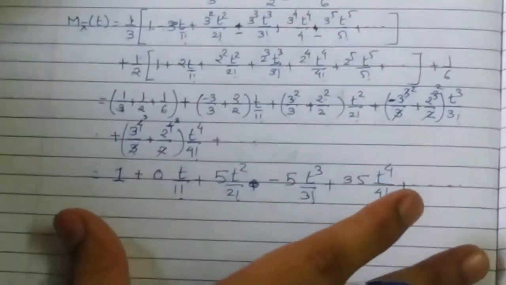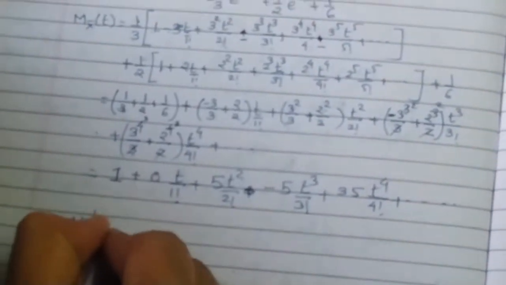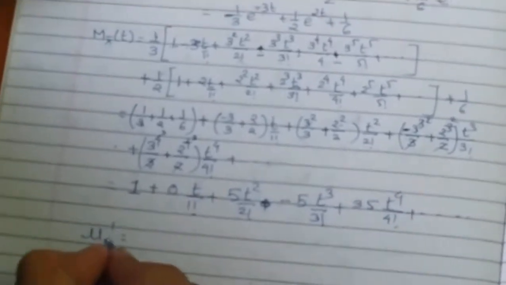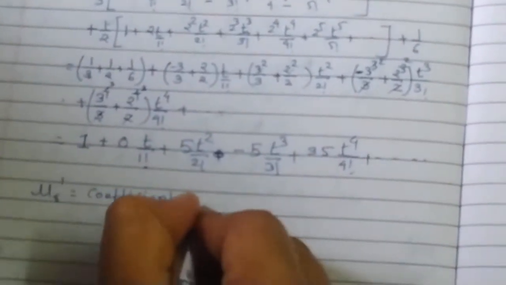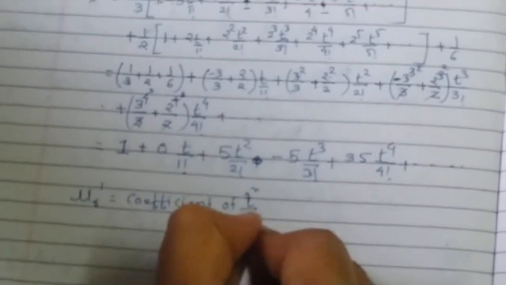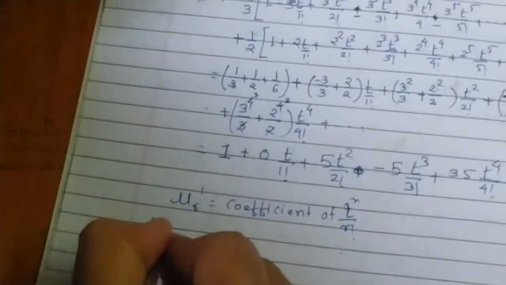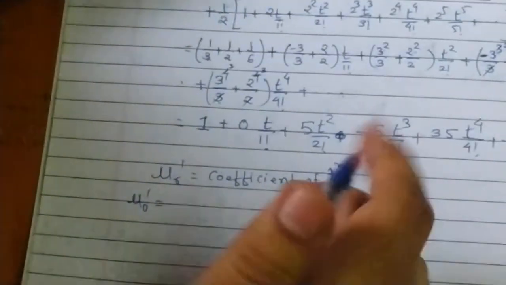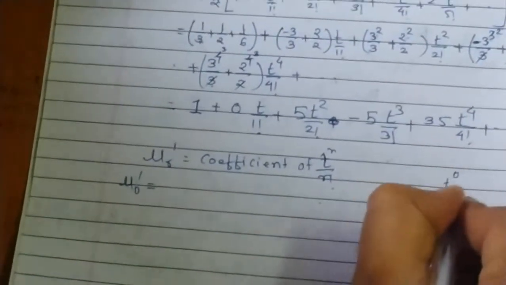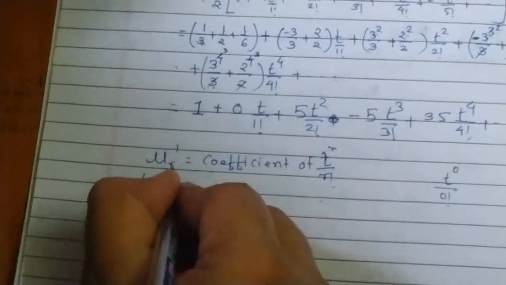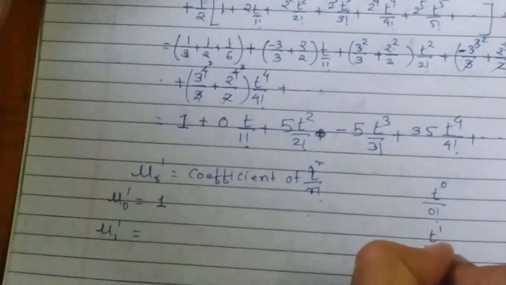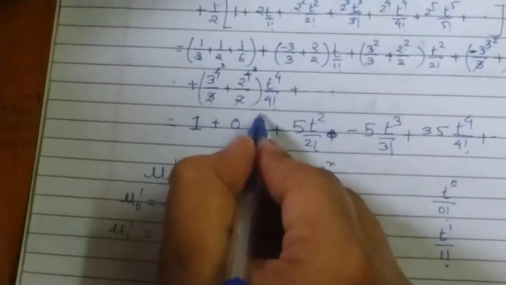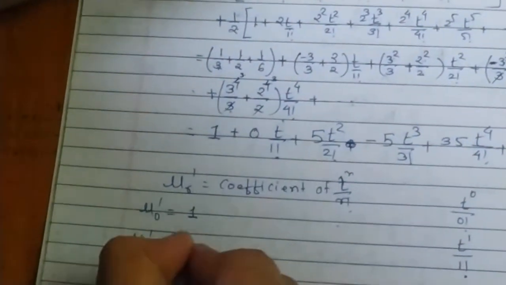Now we have to find out the first 4 central moments. So when I am going to calculate the moments from the moment generating function, mu r dash is nothing but the coefficient of t raised to r upon r factorial. So the 0th moment, mu naught dash, is the coefficient of t raised to 0 upon 0 factorial, that is 1. So it is always 1. Mu 1 dash is nothing but the coefficient of t raised to 1 upon 1 factorial. So this is t raised to 1 upon 1 factorial, the coefficient is 0.